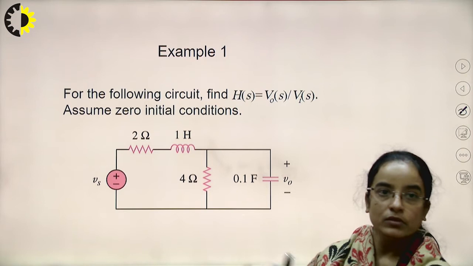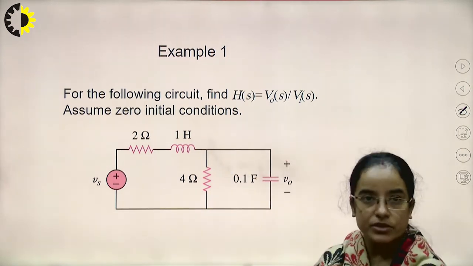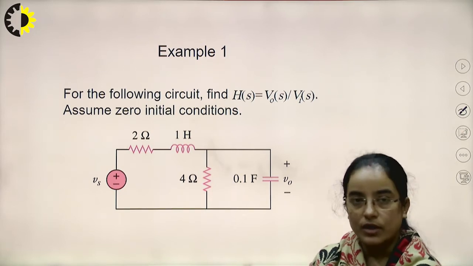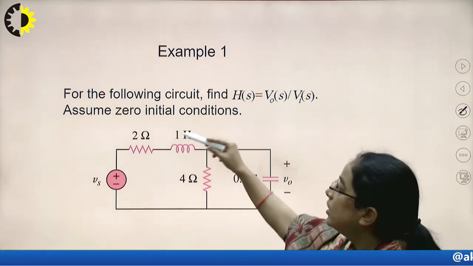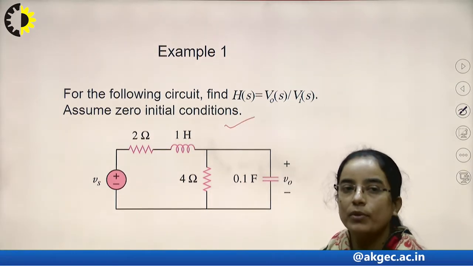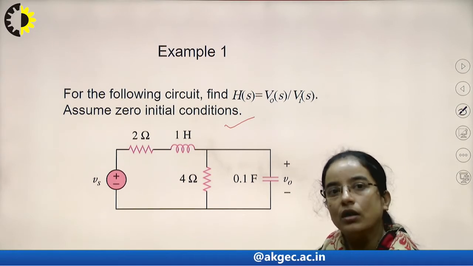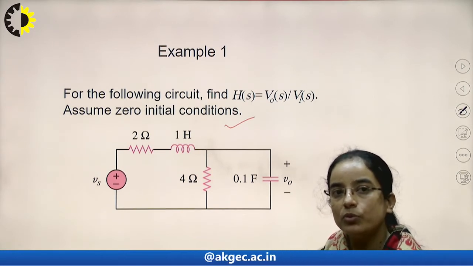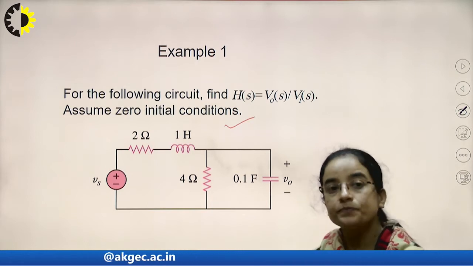So this is the very first example. For the following circuit we need to calculate H(s), that is V0(s) divided by Vi(s). It has been written to assume zero initial conditions. This is the proper definition of transfer function: the ratio of output by input in S domain by assuming zero initial conditions.